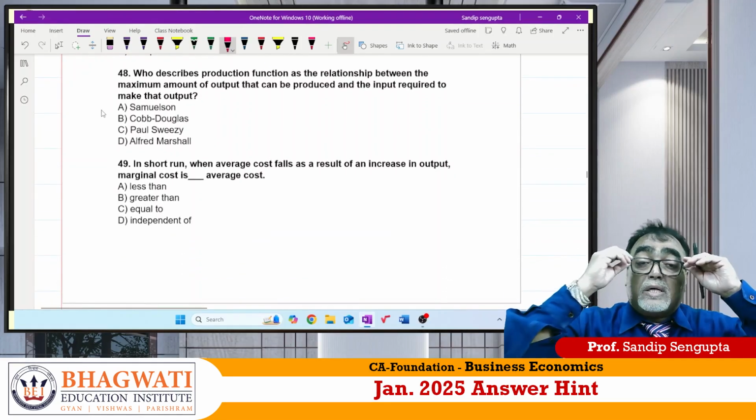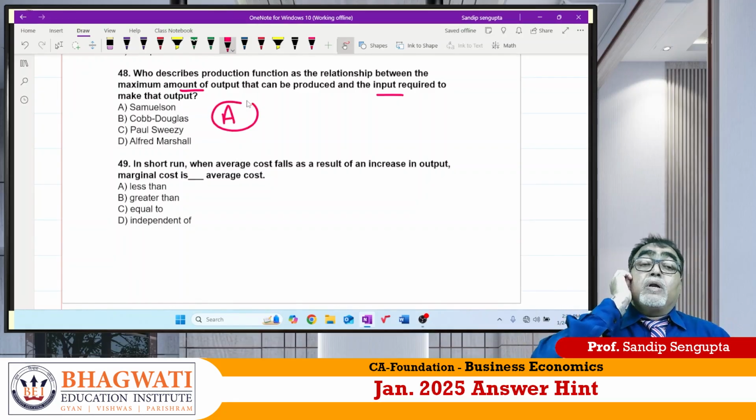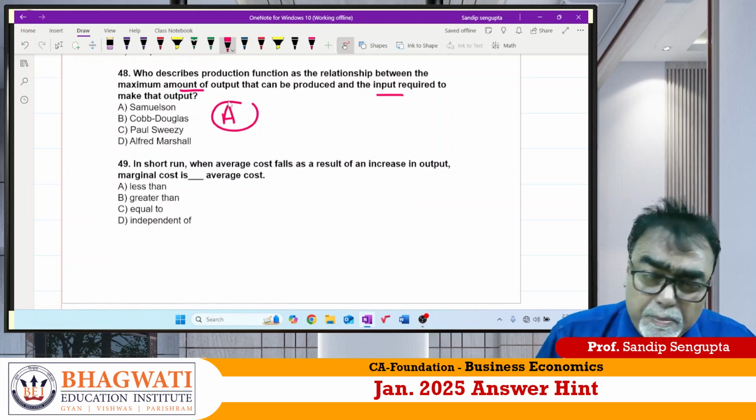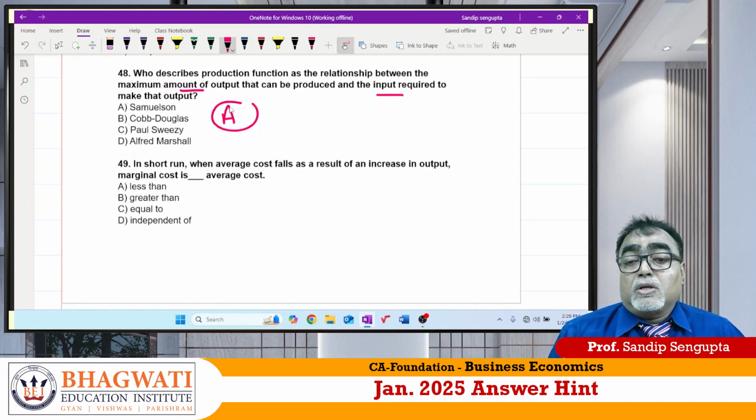Who described production functions, the relationship between maximum amount of output and input required? It is nothing but one of the greatest economists, Professor Paul A. Samuelson. He is called the pioneer of modern economics. For your knowledge, in 1970 he got the Nobel Prize.